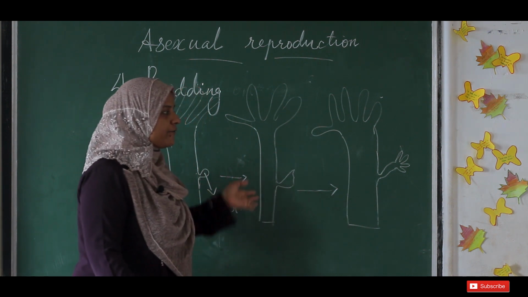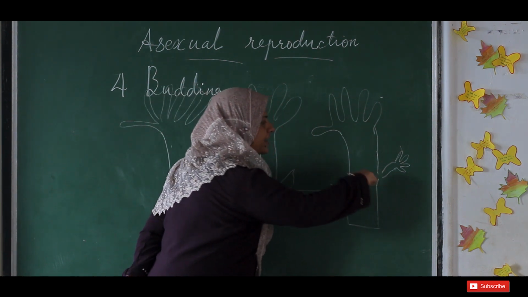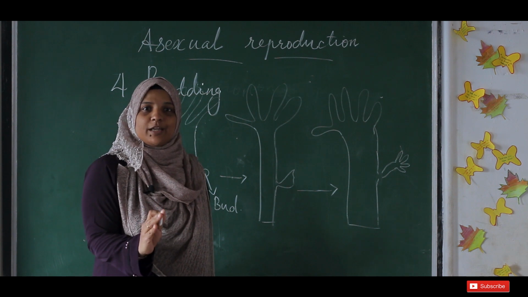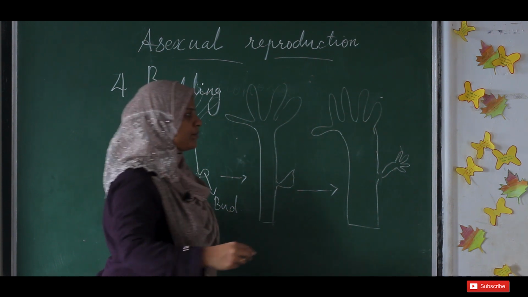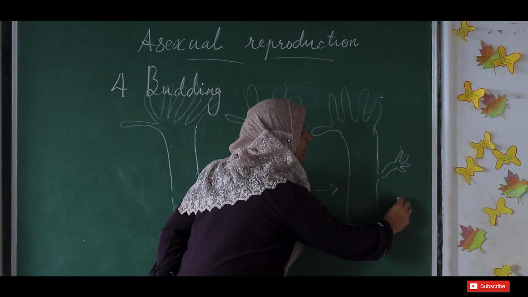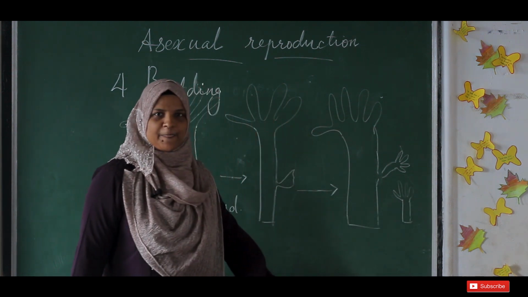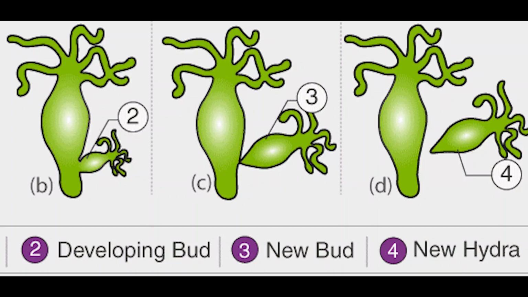Now what may happen? When it gets matured, this small hydra will detach from the parent body. Now it is matured, it can grow alone. So it will detach from the parent body, and the small hydra will fall here and will start growing in size. Okay, now there is a small hydra which is formed from the bud, which formed at this body side of the parent hydra.